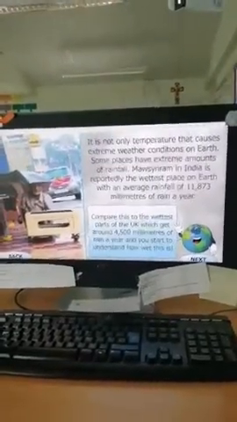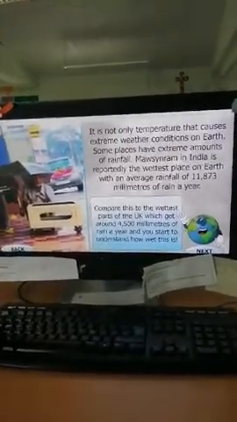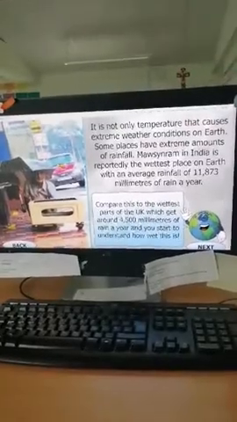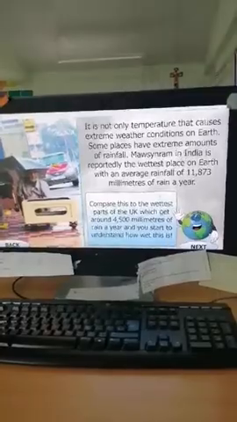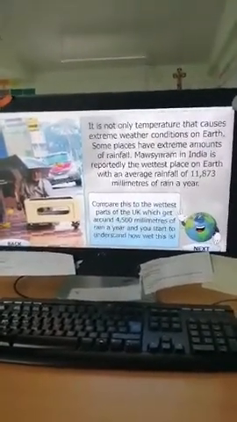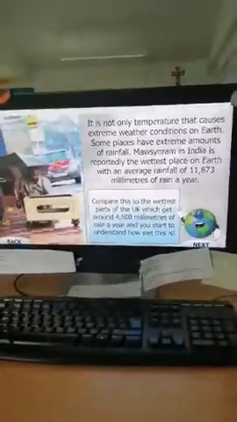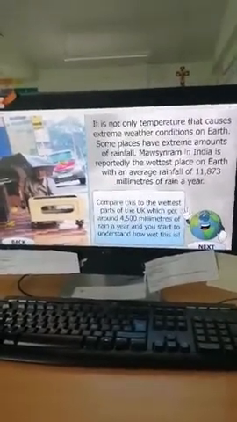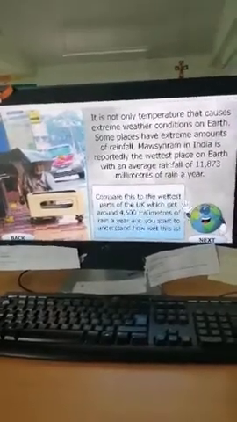It's not only temperatures that cause extreme weather conditions on Earth. Some places have extreme amounts of rainfall. Mawsynram in India is reportedly the wettest place on Earth, with an average rainfall of 11,873 millimetres of rain a year. Compare this to the wettest parts of the UK, which get around 4,500 millimetres of rain a year, and you start to understand how wet this is. So, over double, nearly triple, really, the wettest parts of the UK.